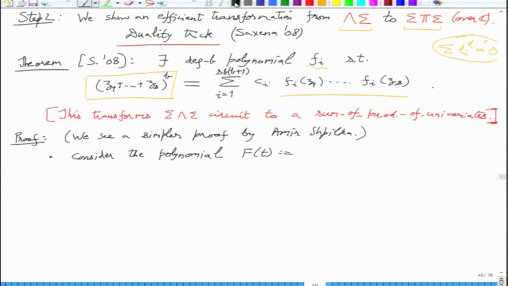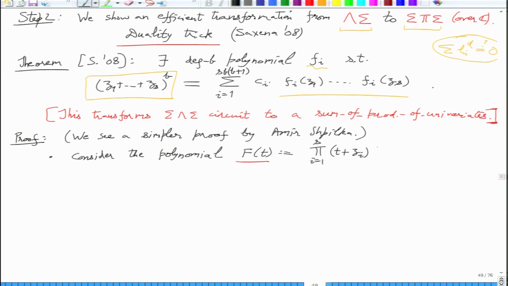Right, a polynomial whose roots are z1 to zs, kind of. So let us consider this auxiliary polynomial where the roots are essentially zi's or minus of that, and you see a coefficient that computes the sum of zi's, right?